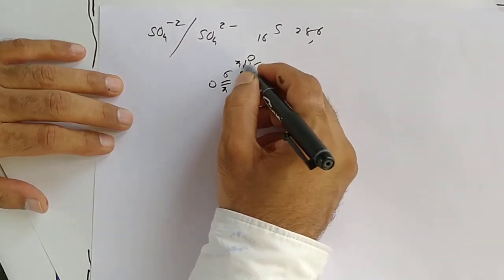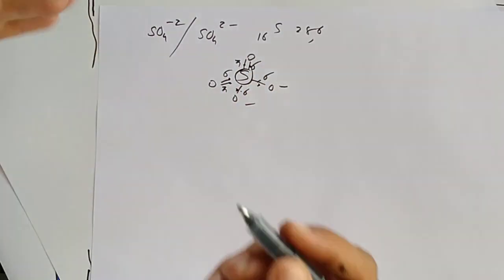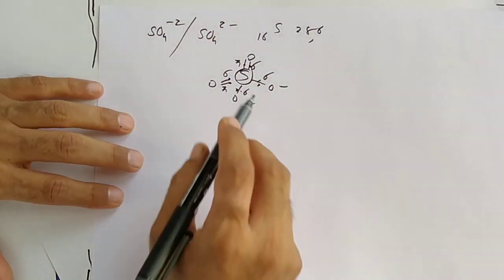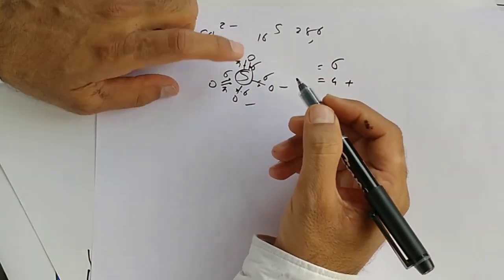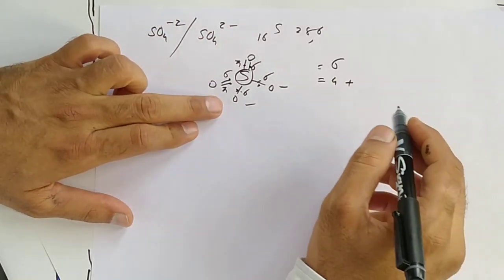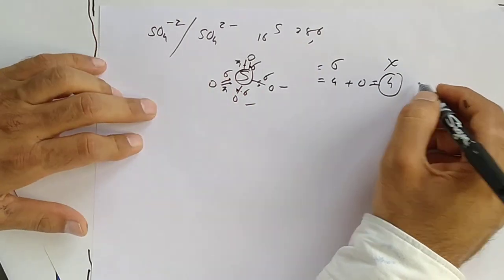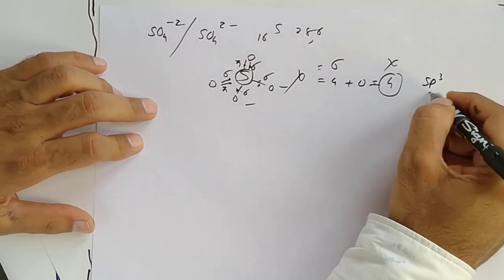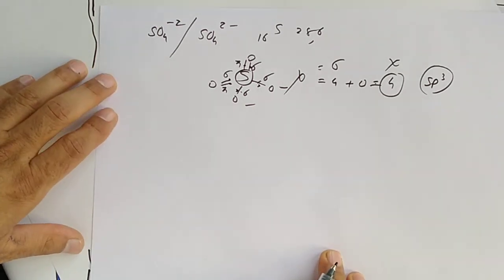So total 2, 3, 4, 5 and 6. All 6 are used in the formation of bonds. Here the total sigma bonds are 4, not pi. Don't count pi bonds. Sigma are 4, and lone pair is 0. So the value of X is 4. So sp3 hybridization occurs in sulfate.